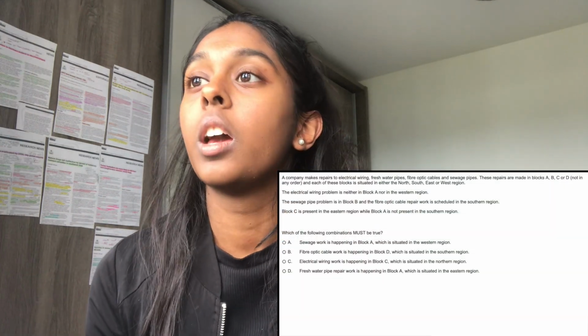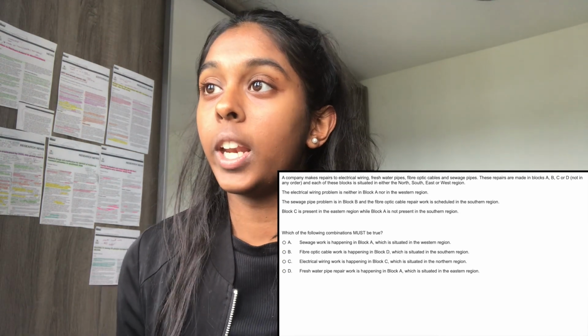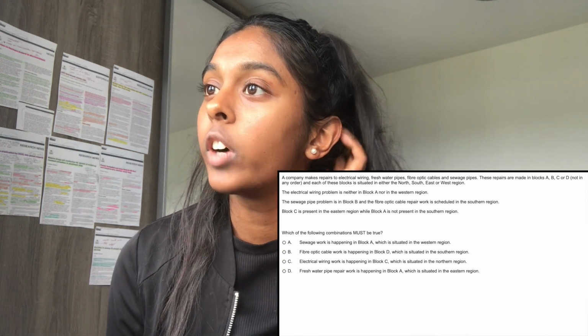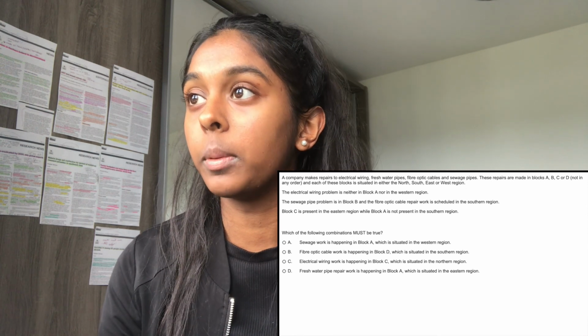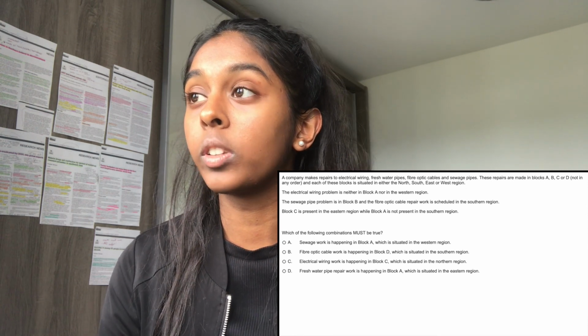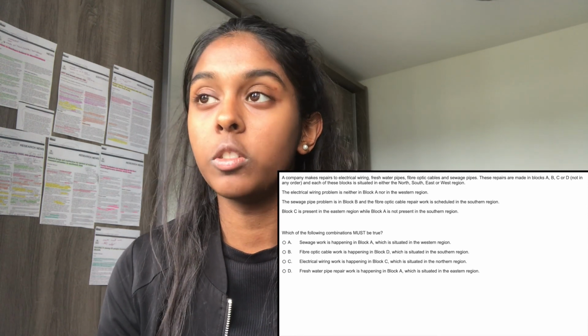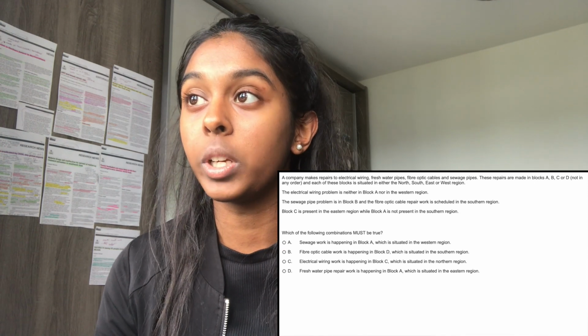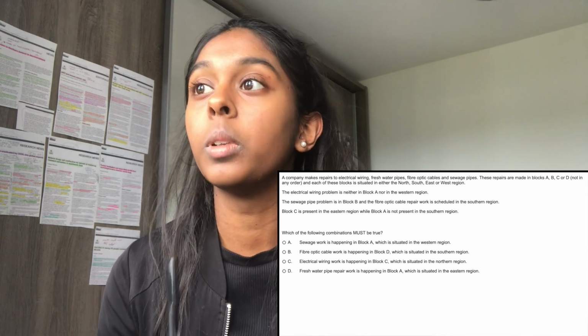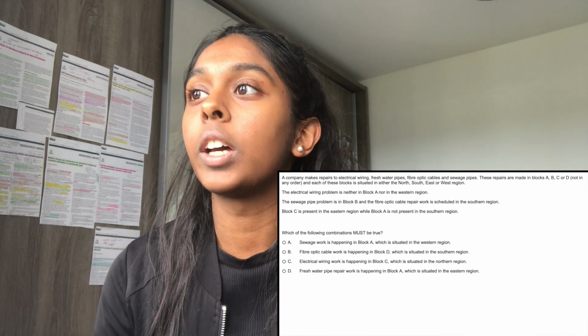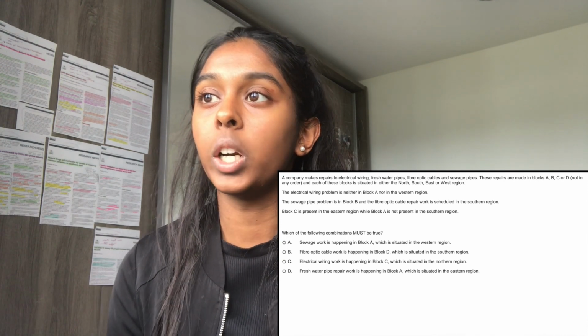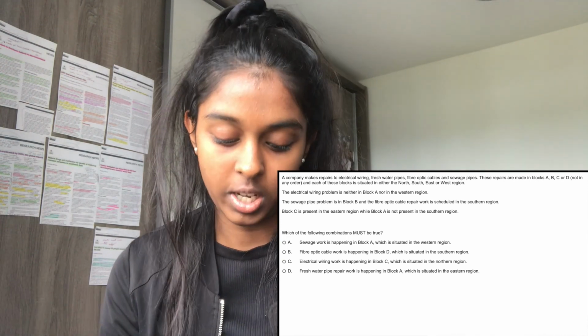Question 6. A company makes repairs to electrical wiring, fresh water pipes, fibre optic cables and sewage pipes. These repairs are made in blocks A, B, C or D, not in any order, and each of these blocks is situated in either, so only one of them, north, south, east or west. The electrical wiring is not in block A. So let's just start with the table.